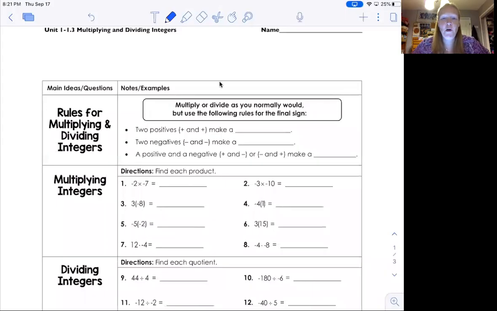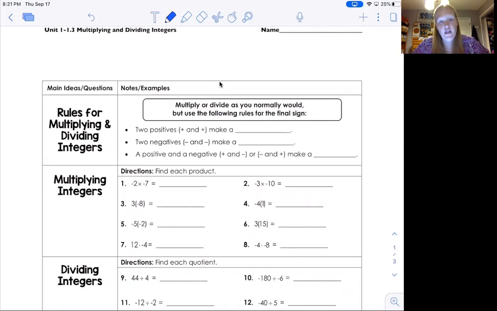Okay, hi, and welcome to lesson 1.3. Today we're going to talk about multiplying and dividing integers. The cool thing about this lesson is that you already know how to multiply and divide. Now we just got to think about the signs. The signs are going to be different depending on what they are in the problem.